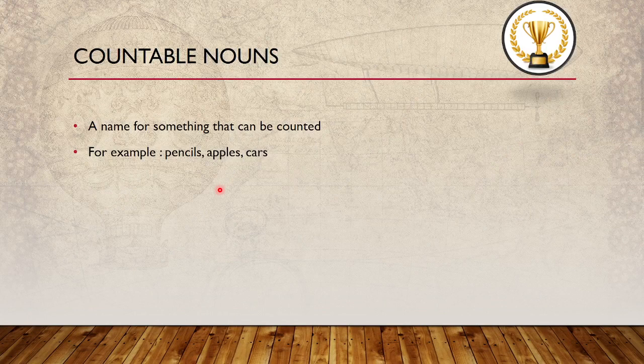Next, countable nouns. A name for something that can be counted. We have things which we can count as well as things which we cannot count. So countable nouns are names for things that can be counted. For example, pencils, apples, cars. You can count the number of cars. You can count the number of apples. You can count the number of pencils. So the names for things that can be counted are called countable nouns.